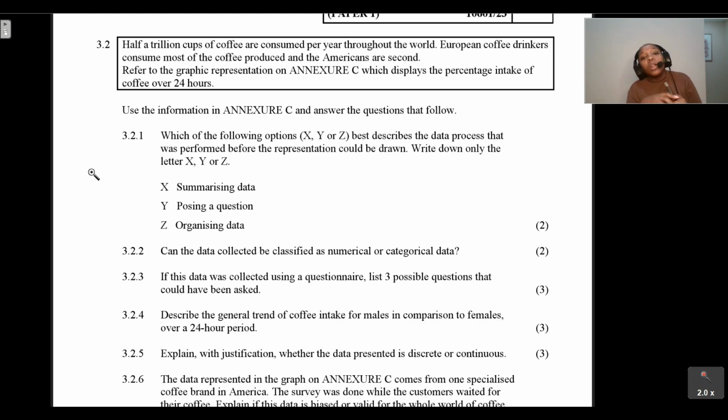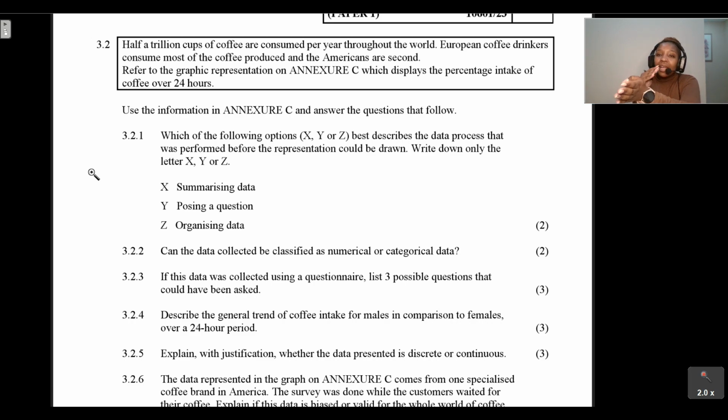Question 3.2.2: which of the following options, X, Y, or Z, best describes the data process that was performed before the representation could be drawn? Before they drew that bar graph, what data process took place? Write down only the letter X, Y, or Z. Did they summarize the data, pose a question, or organize the data? Remember, guys, when you're summarizing data, we are usually getting your measures of spread and measures of central tendency.